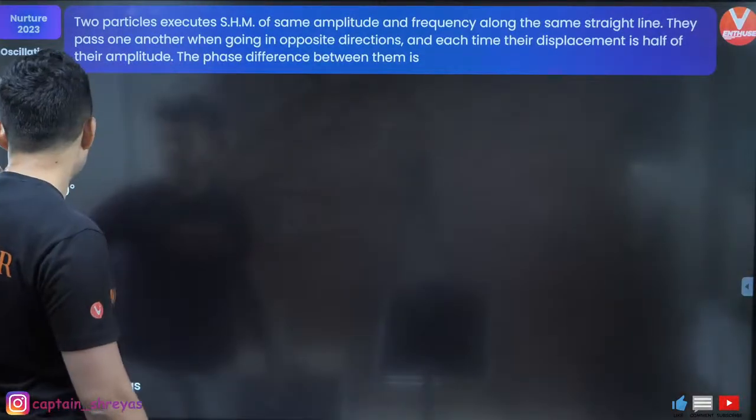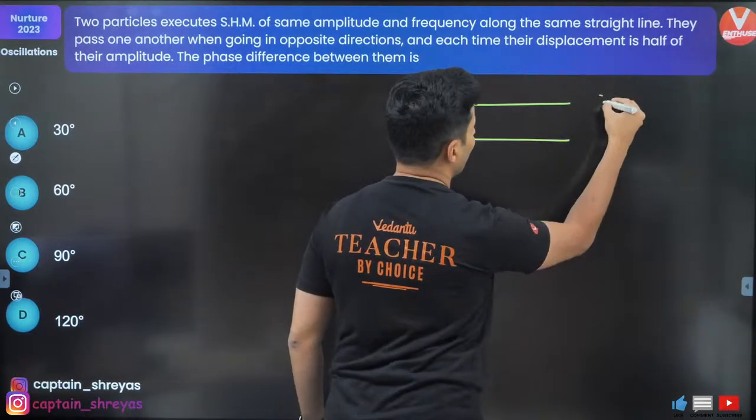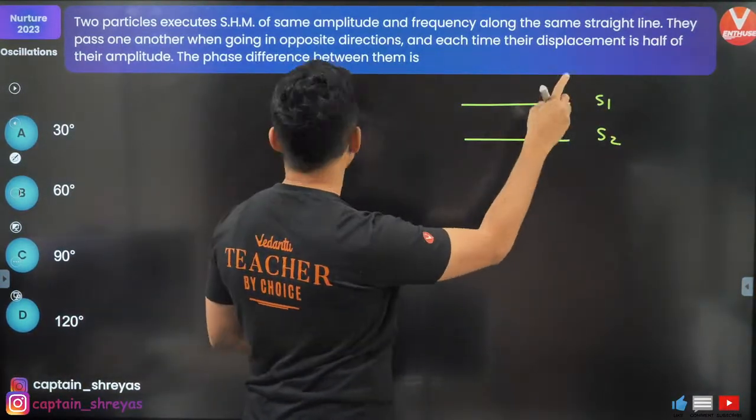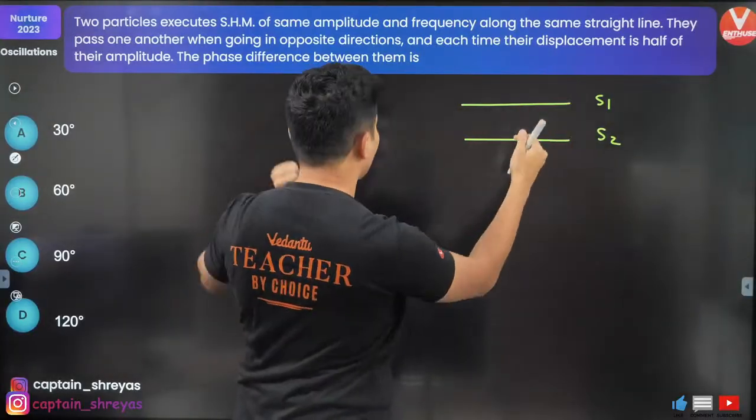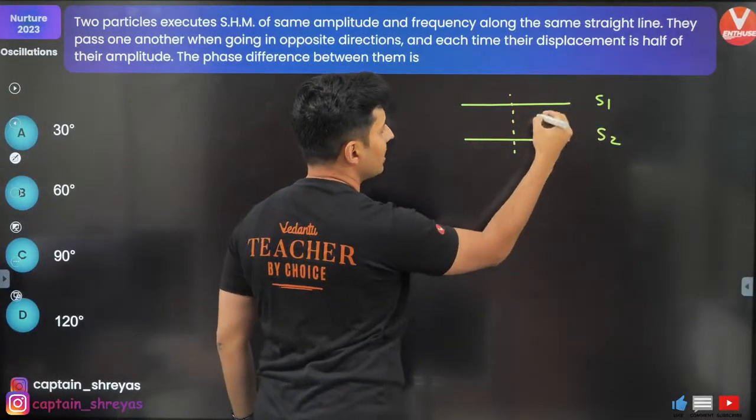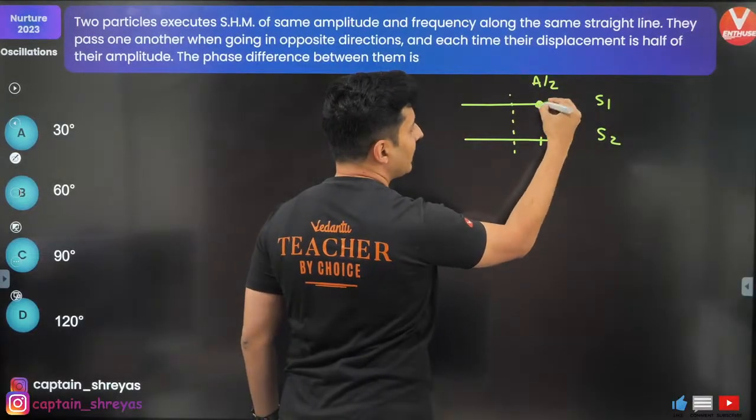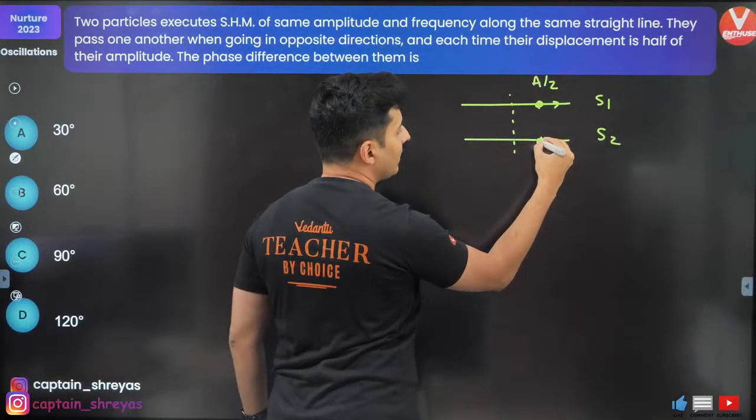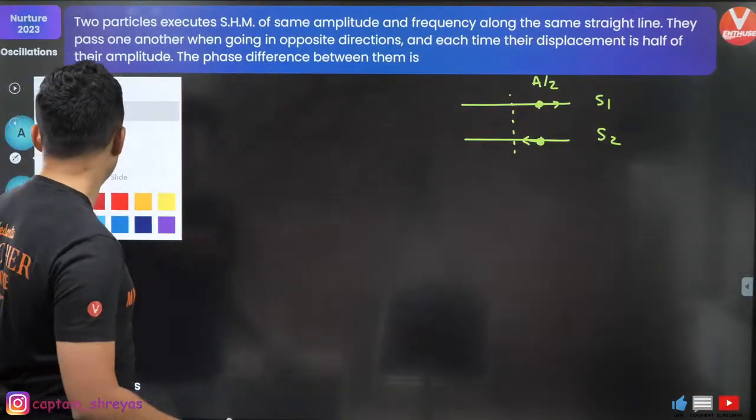You got 120, let's see. Two SHMs are there, SHM1 and SHM2. They cross each other when going in opposite directions. Each time the displacement is half their amplitude. If this is the mean position, half the amplitude is here, this is A by 2. One particle is going this side, the other particle is going this side. Let's solve it by phasors.